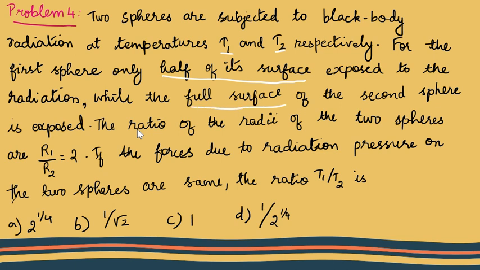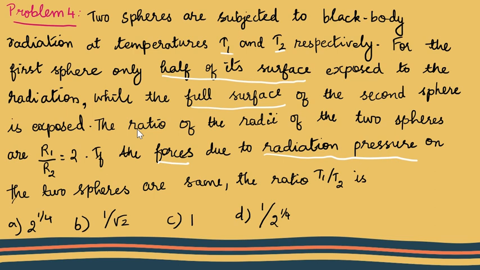Now, the ratio of the radii of the two spheres, that is R1 and R2, the ratio is 2. And if the forces due to radiation pressure, so remember these few words here.